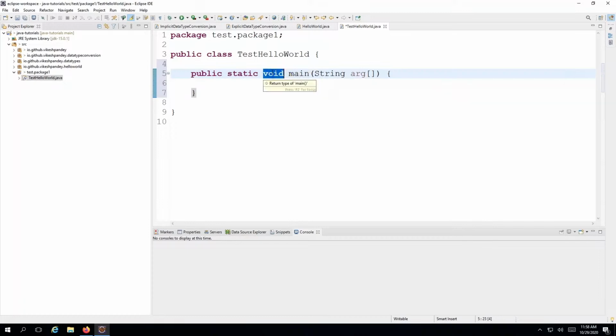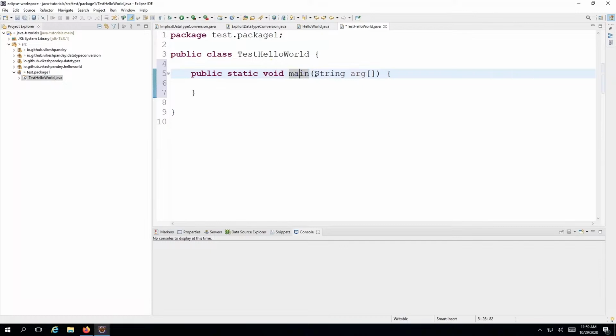So void is the return type, which means that this particular program will not return anything back to the runtime, because a method can have the capability to either return something or not return something. For example, a method which can add two numbers will return the result of addition, right? So we return the result. Return is the word here. In this case, this method is not expected to return anything, because there's nobody consuming it, right? Java runtime will not do anything with the return value of this particular method. That's why Java will force you to write void here, and main is the exact method name which you need to use.